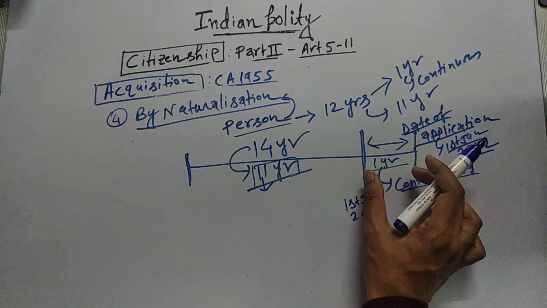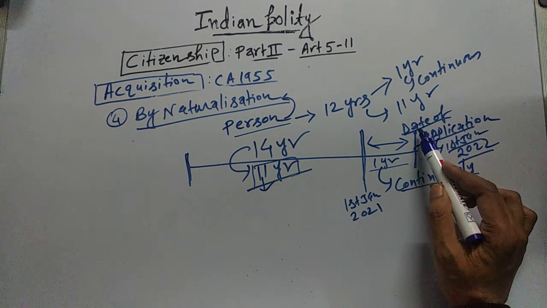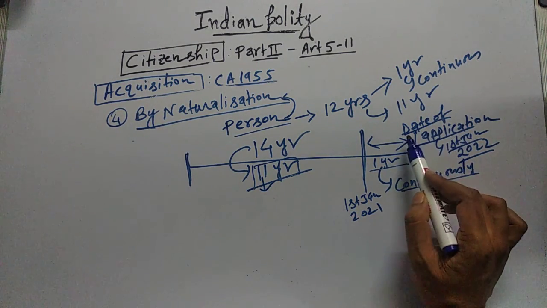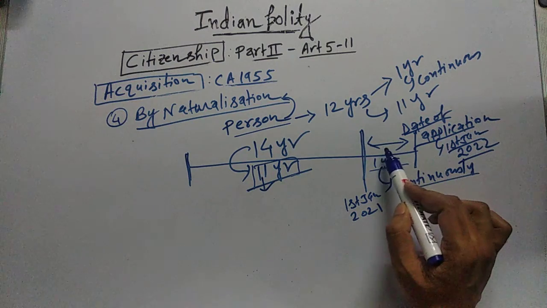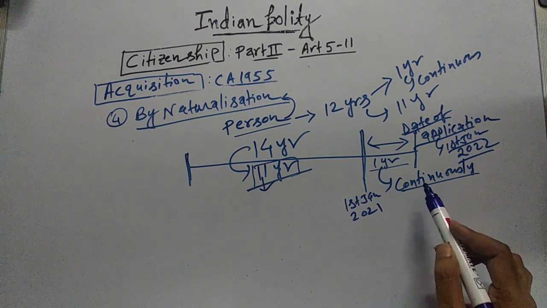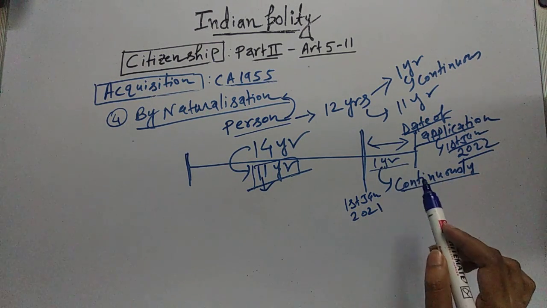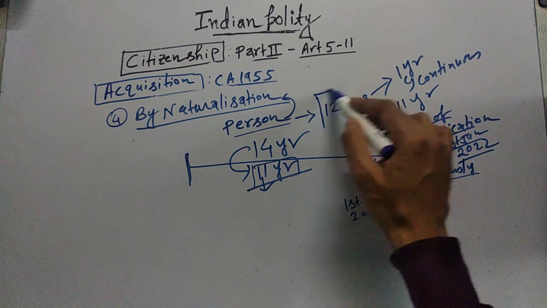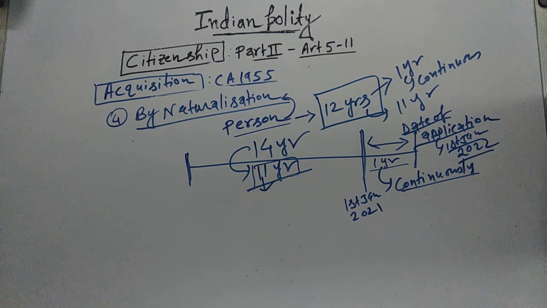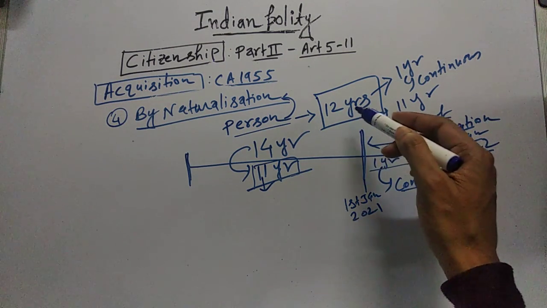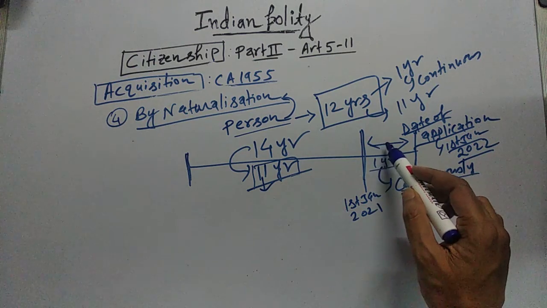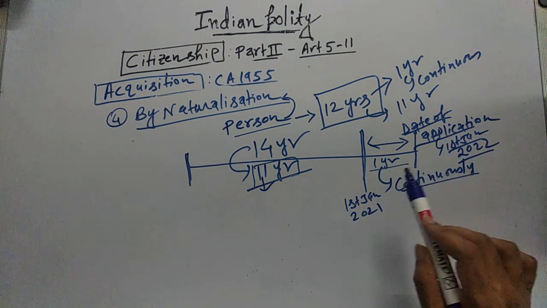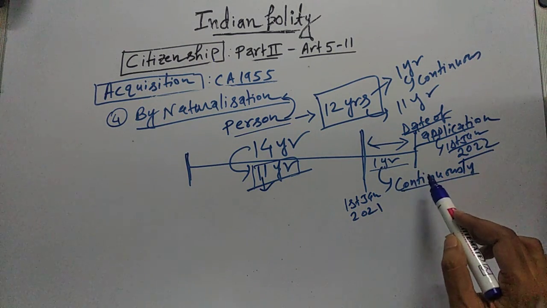And in this 1 year, when that person will make the application, prior to the date of application, the previous 1 year, that person should not leave the country. That 1 year, that person should be continuously living in India. So in total, that person has to stay in India for 12 years. And out of these 12 years, immediately before the date of application, for 1 year that person should not leave the country. That means he should live in India continuously.